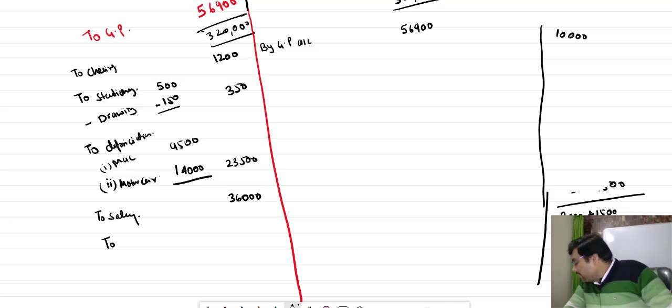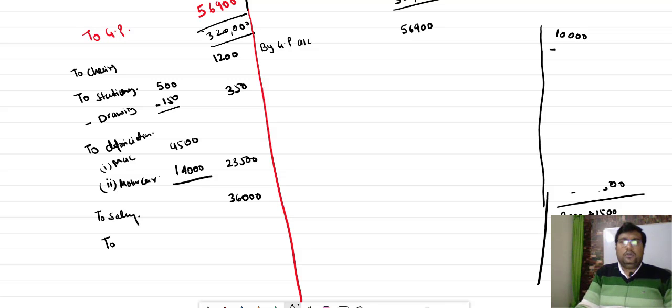The insurance company is admitting the claim of 6,800. So out of 10,000, the insurance company is ready to pay 6,800 as a claim. So how much balance remains, which you have to take as a loss? Find out.